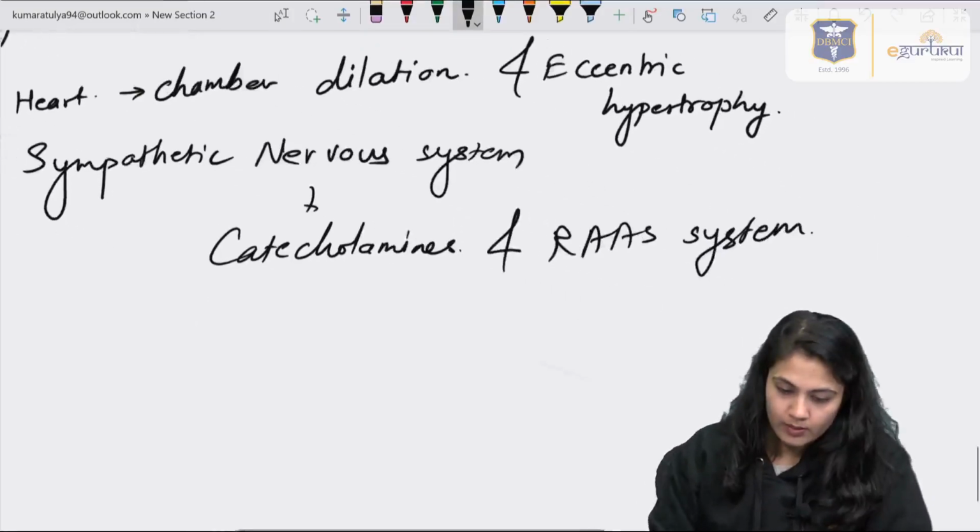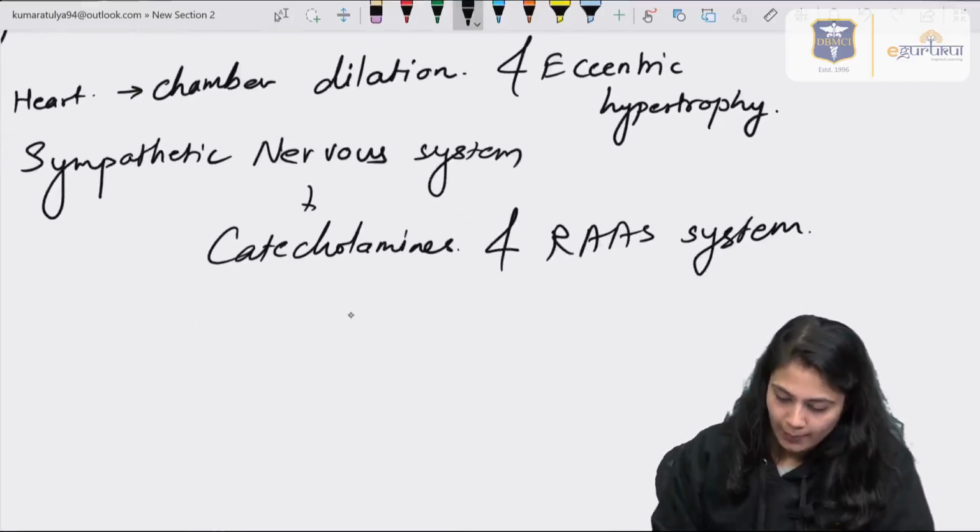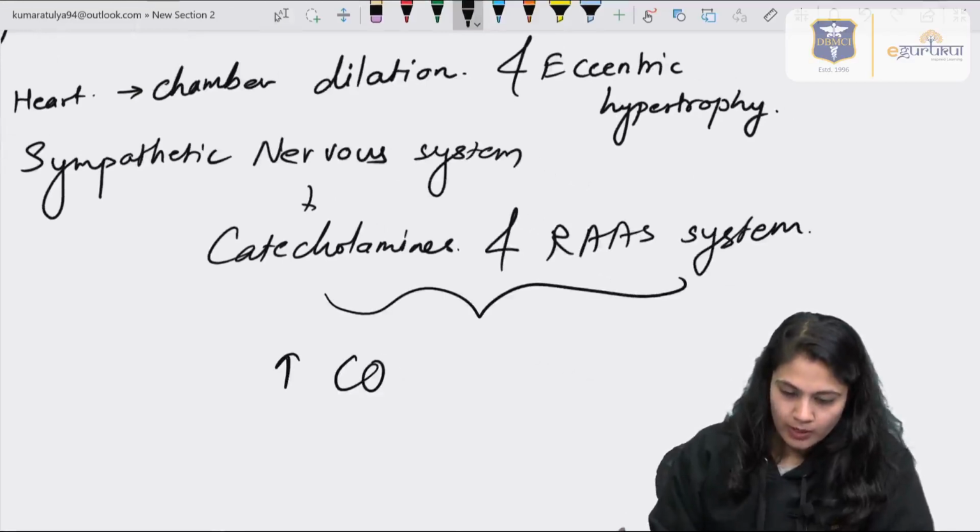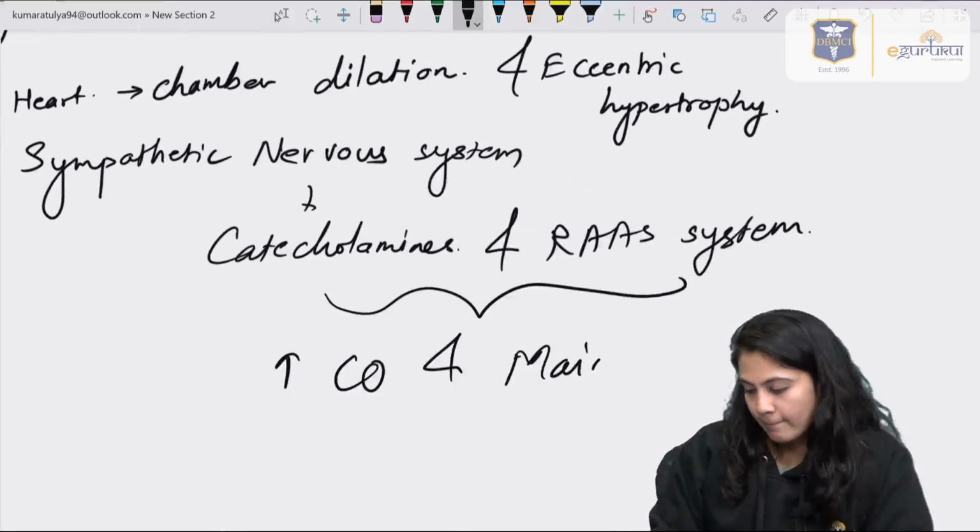All this happens to increase the cardiac output and to maintain the mean arterial pressure.